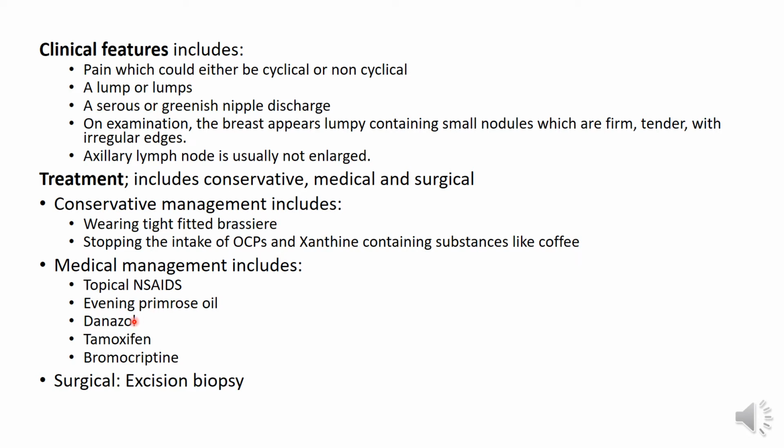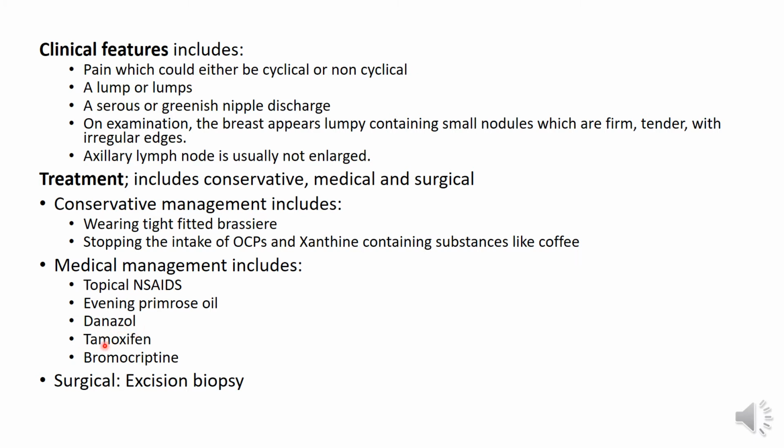Now, danazol is another medical agent used to manage benign mammary dysplasia. Danazol is an androgen. When it's given, it inhibits the release of luteinizing hormone and follicle stimulating hormone, therefore reducing the level of estrogen in the body. And this is said to relieve the pain in about 40% of patients, usually given for 6 months. But the side effects will include androgenic changes such as acne, deepening of the voice, increase in weight, amenorrhea. So those are the side effects of danazol.